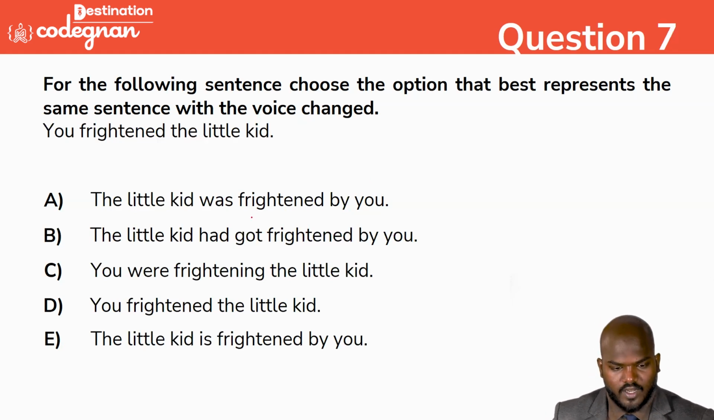What is the answer? The little kid was frightened by you. "Had got", no sir, "had" will not come. "You were frightened the little kid" is a direct sentence, so it will not come. The next one is also a direct sentence, so it will not come. The little kid is frightened by you.